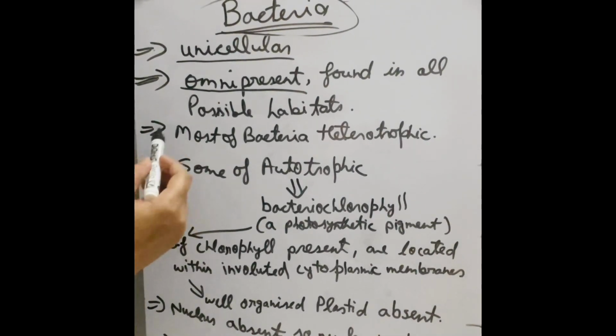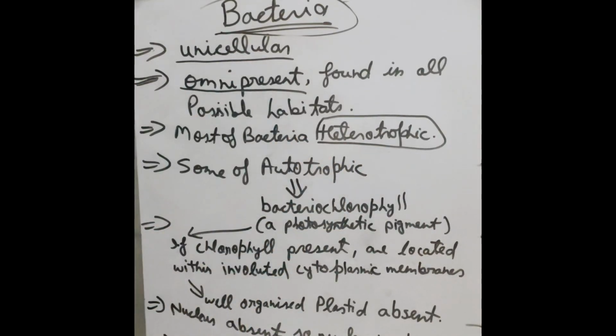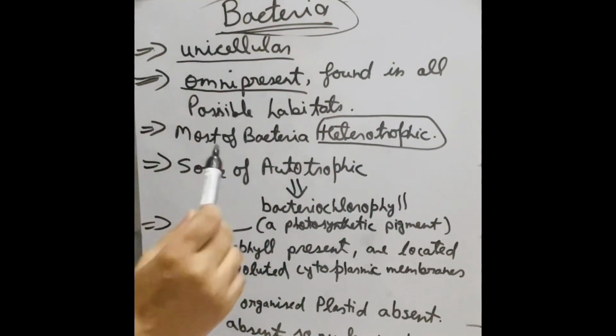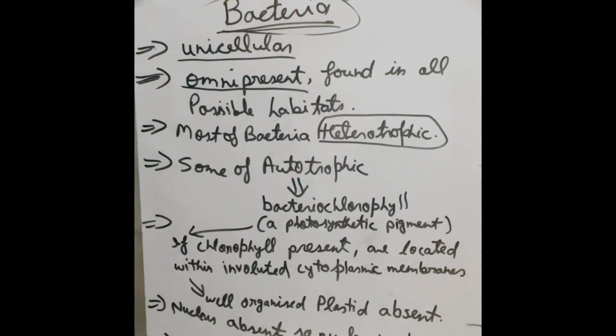The next point is most bacteria are heterotrophic. You know the term heterotrophic: it means the bacteria depend on other organisms. They obtain their food directly from an external agency, and they may be parasitic, saprophytic or symbiotic.